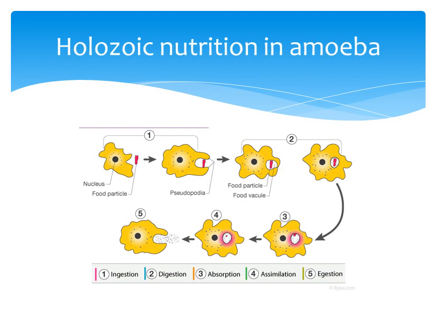Ingestion means taking in food. Whenever food is present around the amoeba, the amoeba forms a cup-shaped structure through the pseudopodia and engulfs it. This process is called endocytosis. Amoeba takes in food particles which form food vacuoles inside the cell. Food vacuoles contain digestive enzymes which break down complex food into simpler form. Digested food is absorbed by the cytoplasm and undigested food is removed through the plasma membrane.